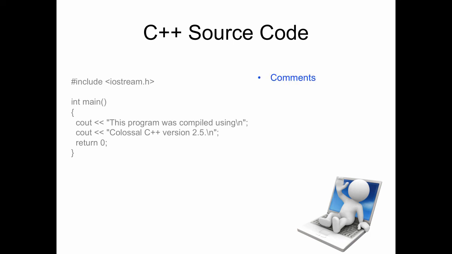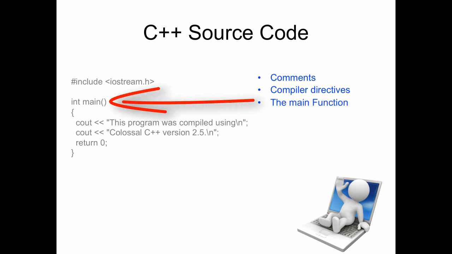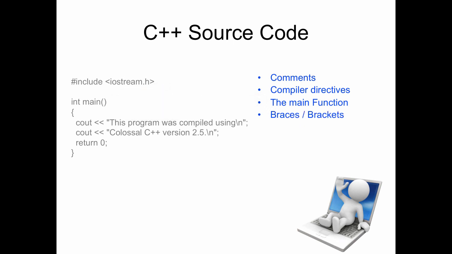So basically, we're going to look at the comments in this program, what program comments we would make. We're going to look at the compiler directives. There are such a thing. We're also going to look at the main function, and you may be able to see that now. We'll look at braces and brackets. There are two different things. You'll notice that we're actually going to have statements in the program, kind of like we did with the if-then statements and stuff like that.